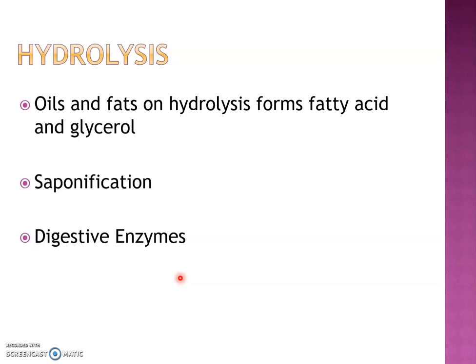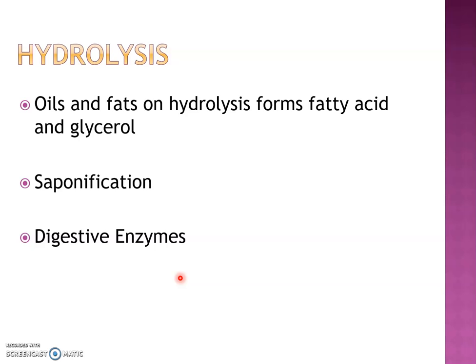Alkali hydrolysis of oils and fats is termed saponification. That is the chemical process behind soap manufacture. The same thing happens here when we hydrolyze oils and fats using an alkali like NaOH or KOH. The oil and fat are hydrolyzed into the corresponding fatty acids and glycerol. The carboxylic acid part is converted to soap. The sodium or potassium salt of the fatty acid is termed soap.